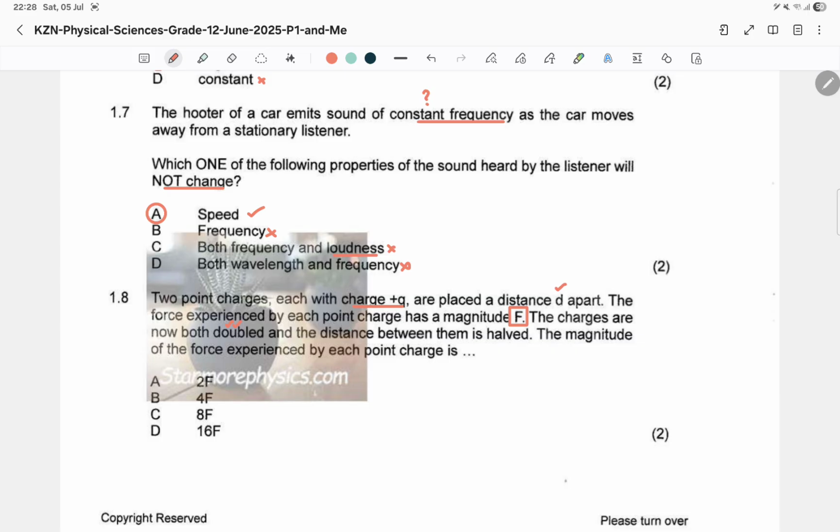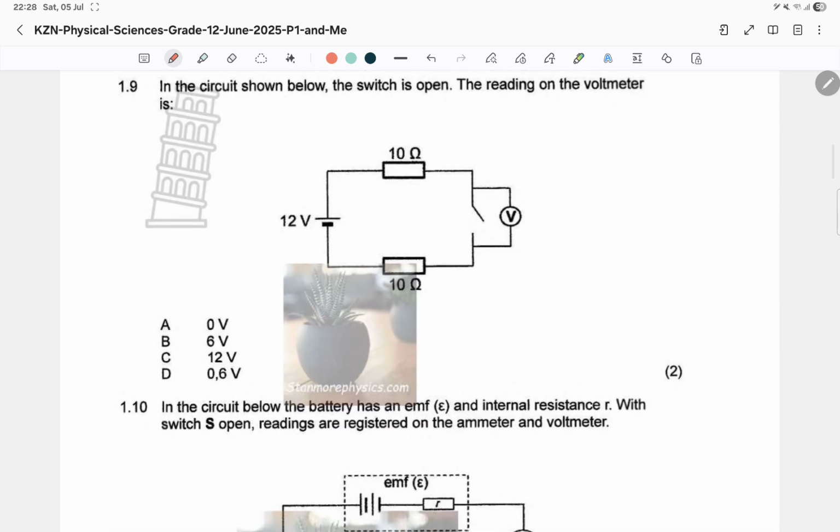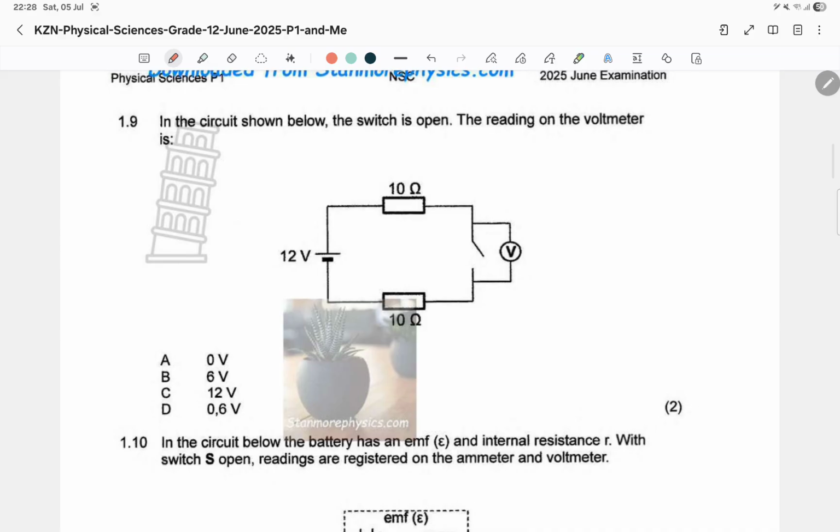And the distance between them is halved. Once we halve the distance, it means the r squared becomes a quarter, and a quarter, when we divide, is going to swing into the top. So we're going to actually multiply the force by 16. Now it says the magnitude of the force experienced by each point charge is going to be 16F. Now do the calculations so that you don't just lazy around and watch things happen. You must make things happen, all right?